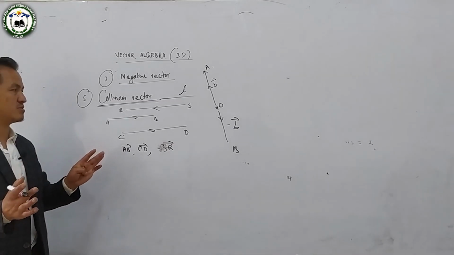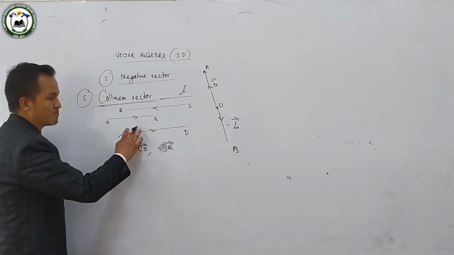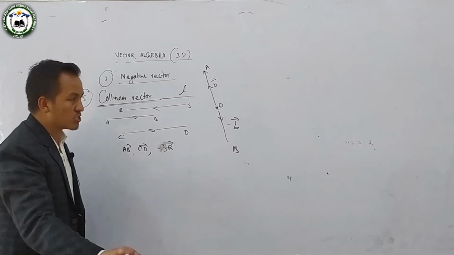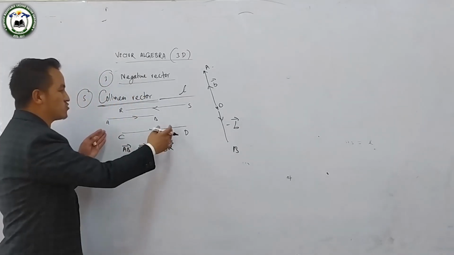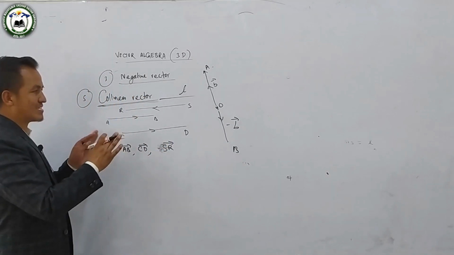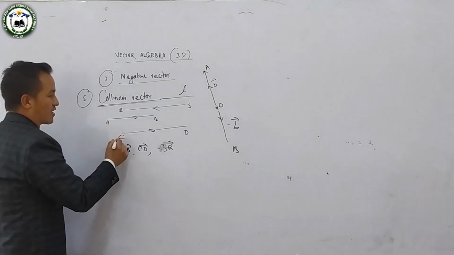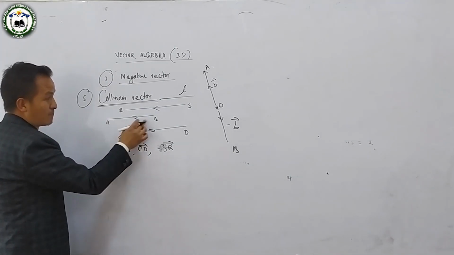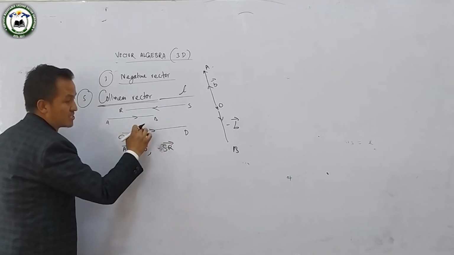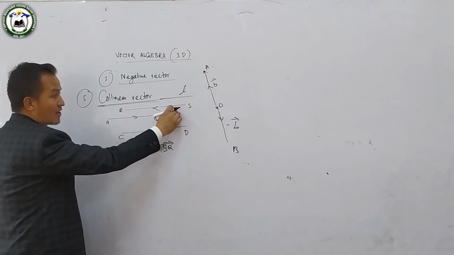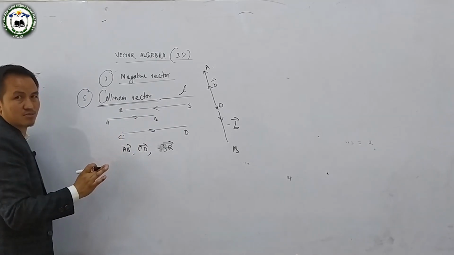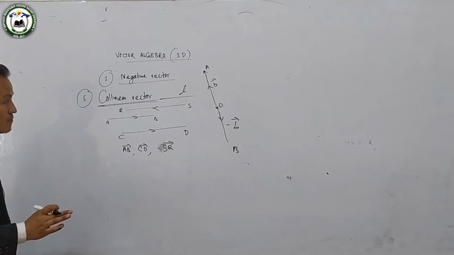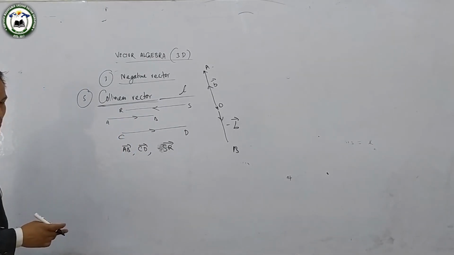No matter the directions, no matter the magnitude. It is not necessary that the magnitude is the same, or that the direction is the same. For example, vector AB and CD have the same directions, but vector SR has the opposite direction, but they are collinear vectors. They are parallel to each other.